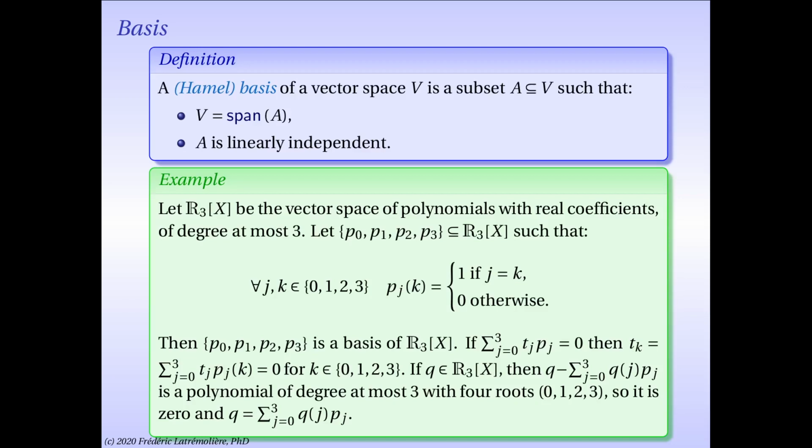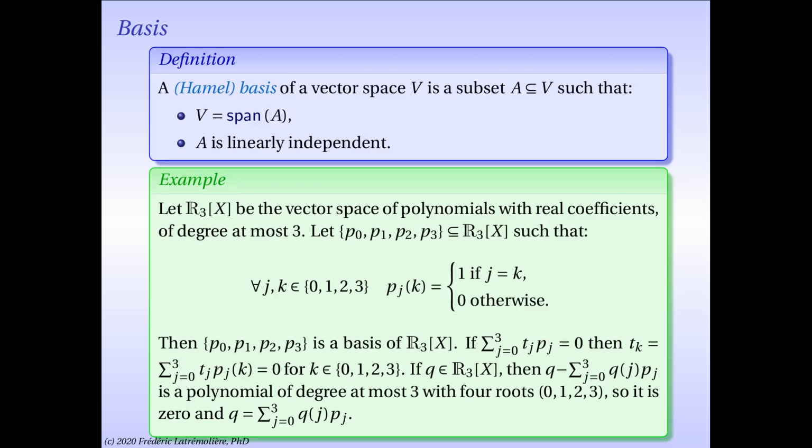And you repeat that same argument, but instead of plugging in 0, you plug in 1, 2, and 3, and each time you will get that t1, t2, and then t3 are all 0. So indeed, our family of polynomials here is linearly independent. Then we also need to prove that it spans the entire vector space. So let Q be some polynomial of degree less than or equal to 3. I want to prove that Q is a linear combination of P0, P1, P2, and P3.